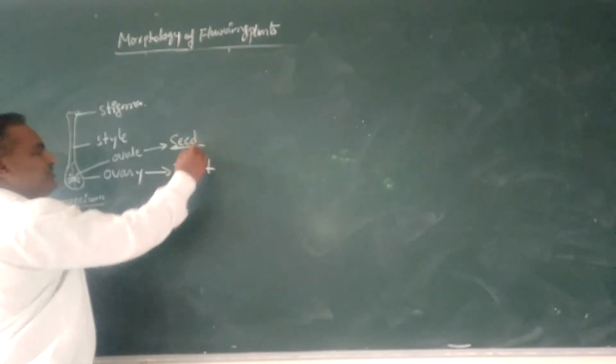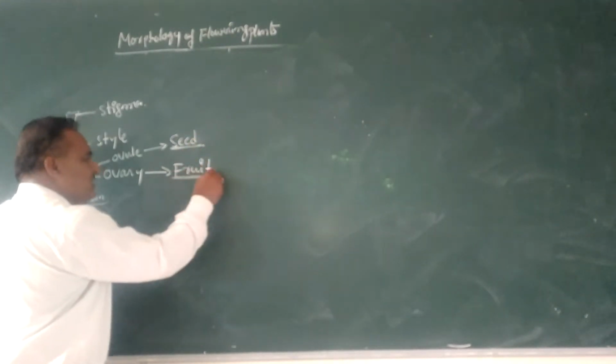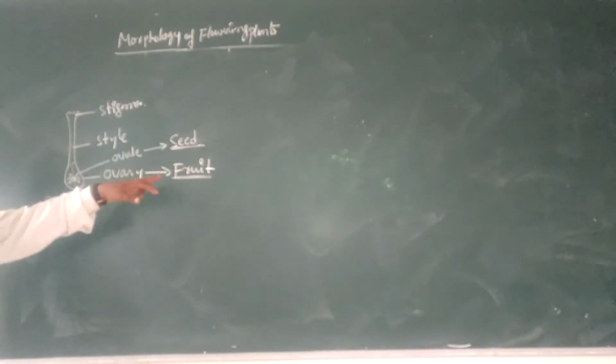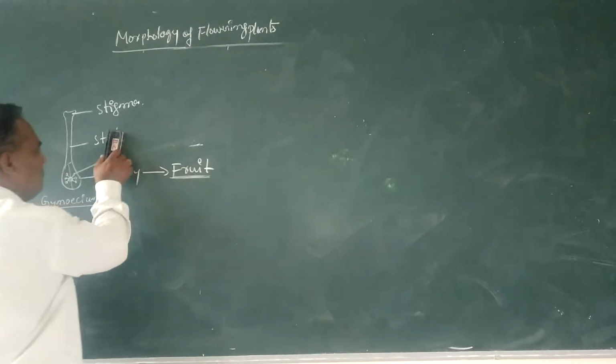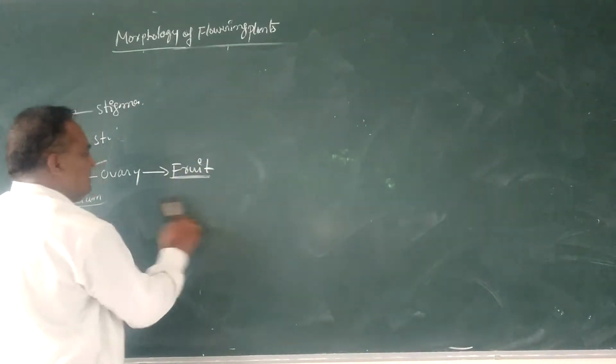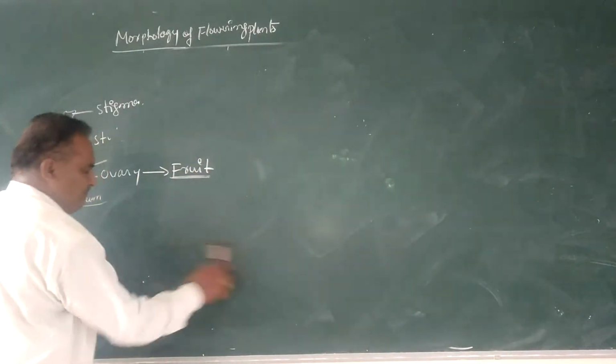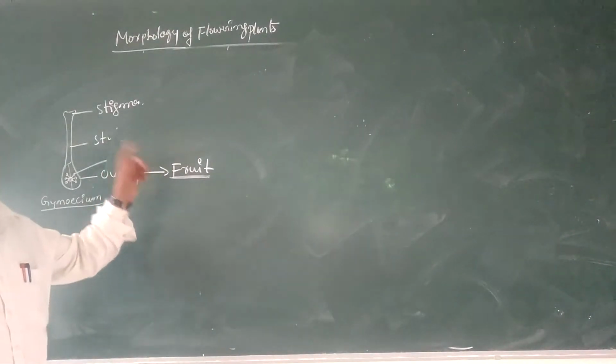After fertilization and maturation, the ovules develop into seeds, and the whole ovary develops into a fruit. Here, what does fruit mean? Fruit means the ripened ovary, matured ovary, fertilized ovary.